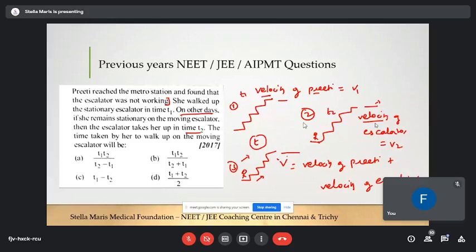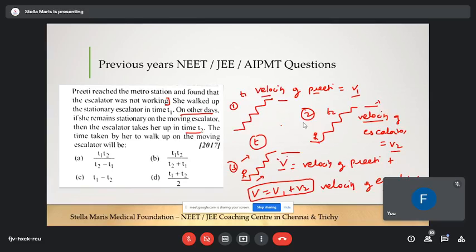Yes, sir. Okay, so v is equal to, what is the velocity of Preeti? V1. And the velocity of the escalator is V2. So v is equal to V1 plus V2. What is this v? This v is nothing but the velocity of the third situation, where Preeti also moves and the escalator is also working.